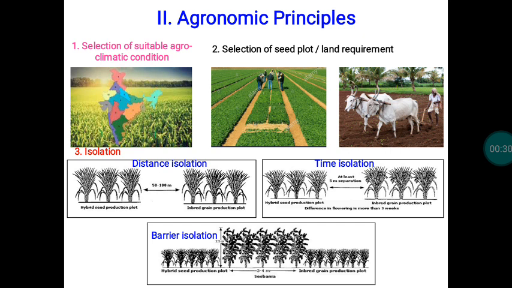Genetic principles are needed mainly for maintaining genetic purity, whereas agronomic principles are related to the maintenance of the physiological and physical quality of the seeds. In that, so many things are there, we can see them one by one. The first thing is selection of suitable agroclimatic conditions.